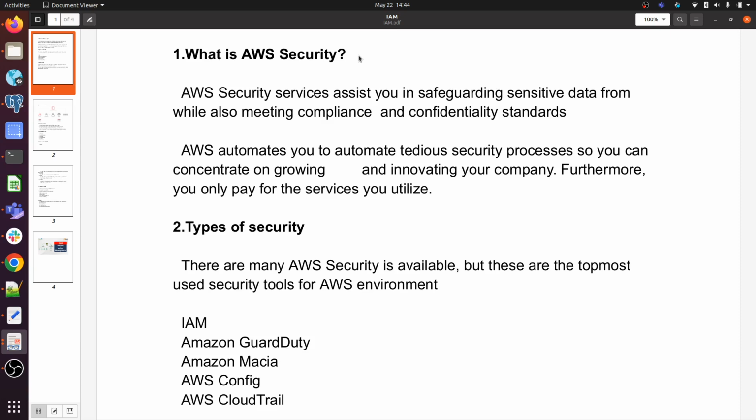So IAM, what is... so before going ahead on IAM, we'll talk about what is AWS security. AWS security services assist you in safeguarding sensitive data while also meeting compliance and confidentiality standards. AWS helps you automate tedious security processes so that you can concentrate on growing and innovating your company.